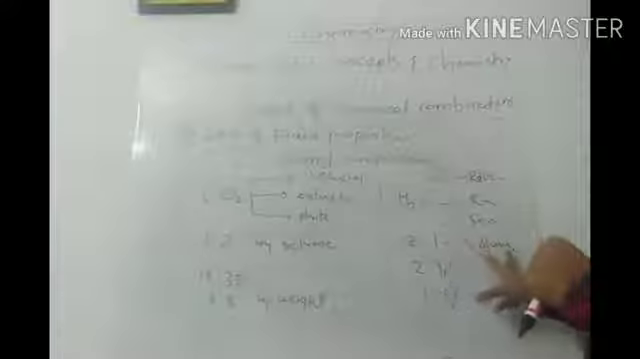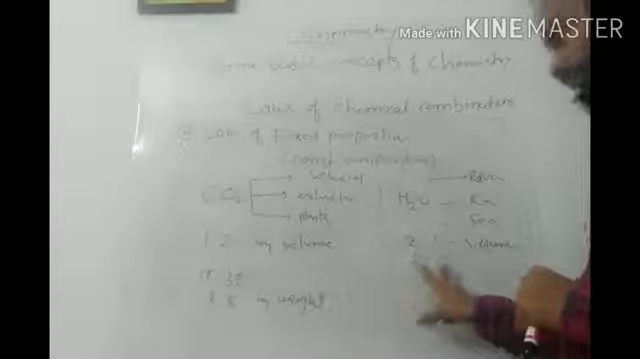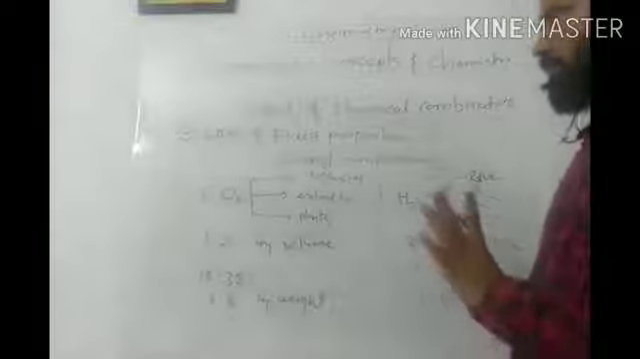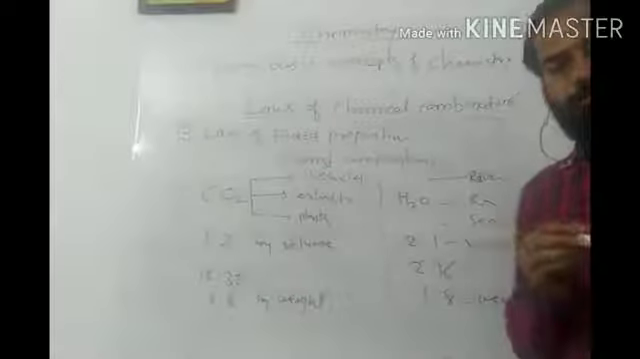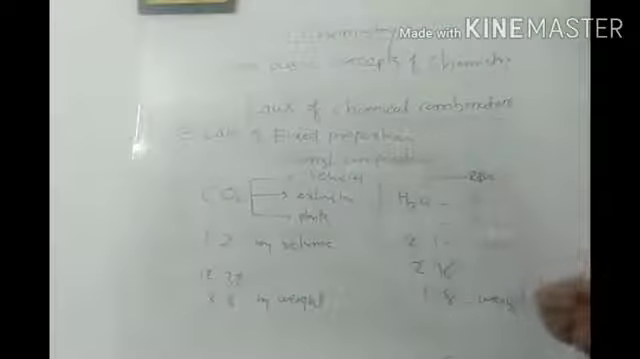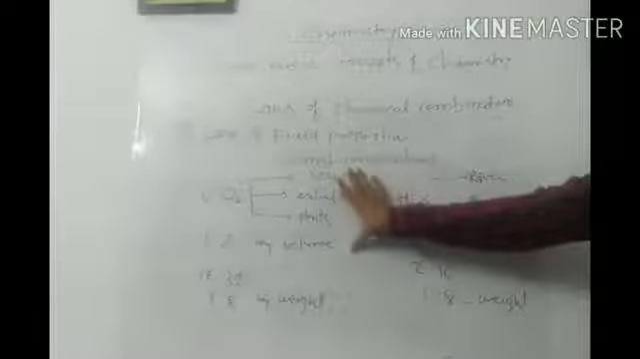If you see the H2O compound, whatever the source of H2O, hydrogen and oxygen are always combined in a fixed ratio. If we consider volume, it is 2:1. If you consider weight, it is 1:8. So the law of fixed proportion says that irrespective of the sources, when we combine two or more elements to get a compound, the elements are combined in a fixed ratio by weight and volume. So this is the law.